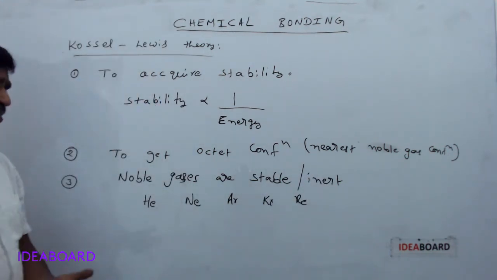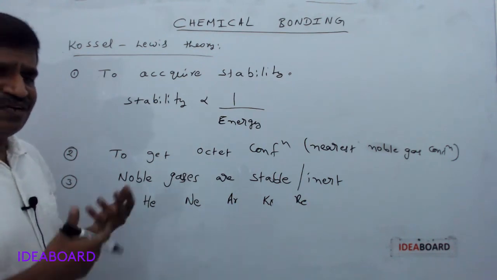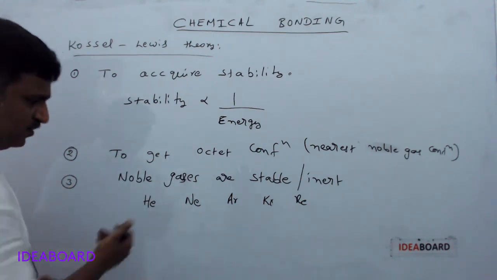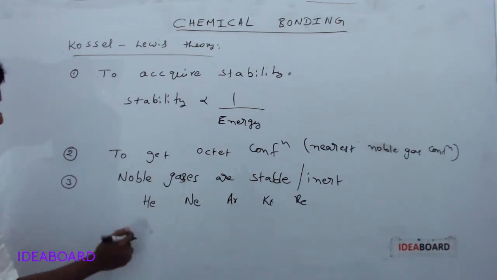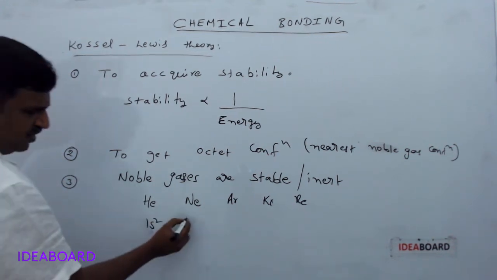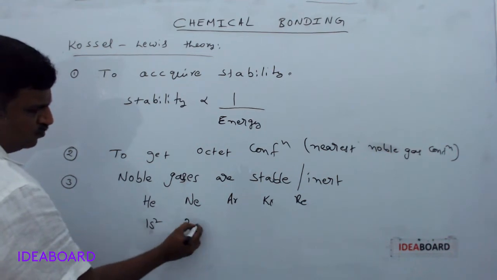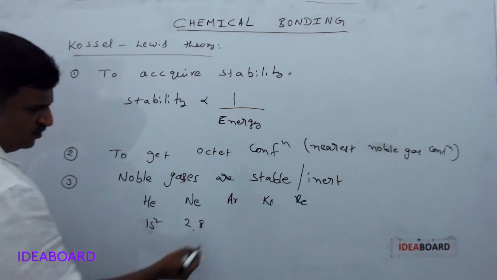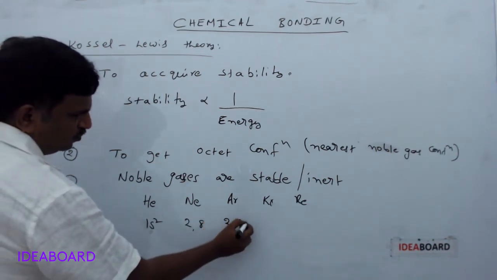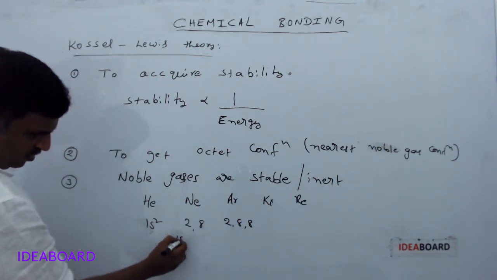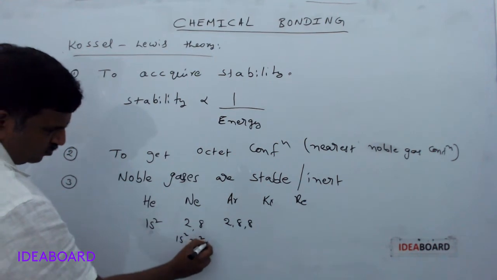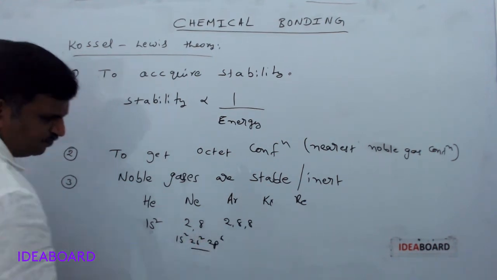Why? Because their valence shells are completely filled. Except helium, which has 1s2 configuration, the remaining have 2, 8, 8 configuration, or normally 1s2, 2s2, 2p6.